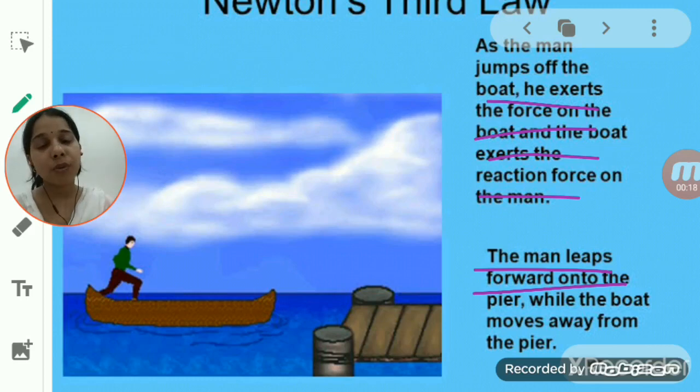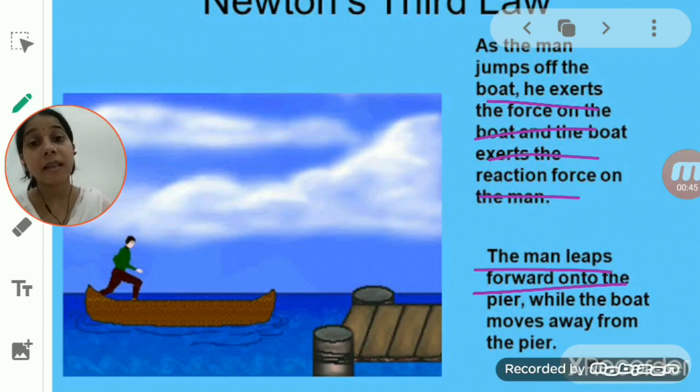What he will do is push the water backward with the help of his oar. He is applying a force on the water, due to which the water moves in the backward direction.